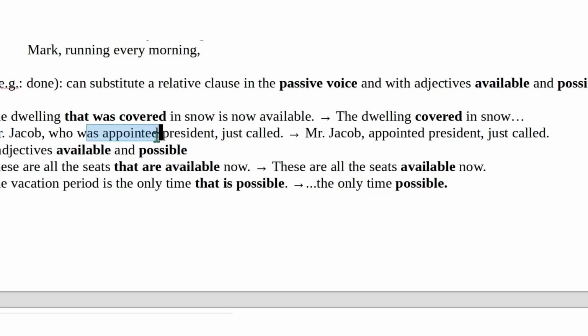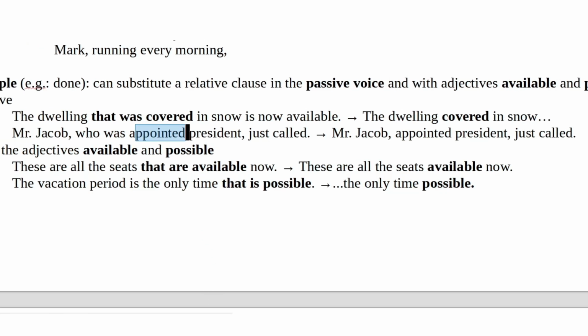Passive can be in the present, can be in the past, can be many tenses, right? So this is the basic. With the passive, you can simplify it in this way, you see? Okay? You remove the relative pronoun and the verb to be. You just keep the past participle. Then you have the reduced relative clause.